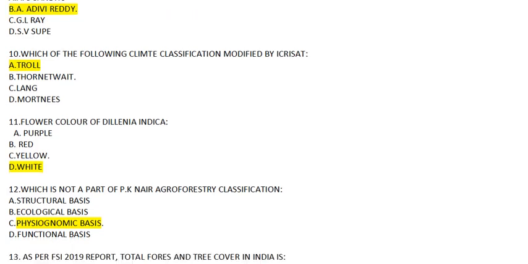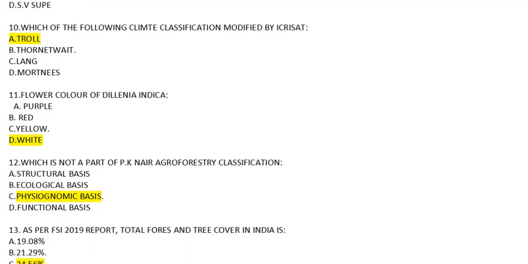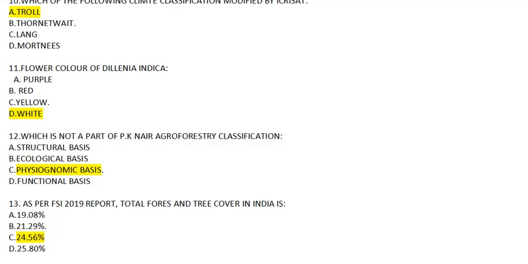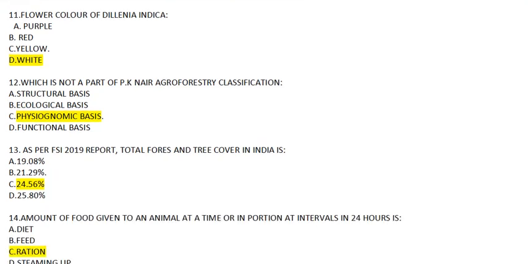Then question number 10. Which of the following climate classifications was modified by ICRISAT? Troll, Thornthwaite, Lang or Moyer? Answer to this will be Troll. Coming to question number 11. Flower color of Tecomella undulata is white.